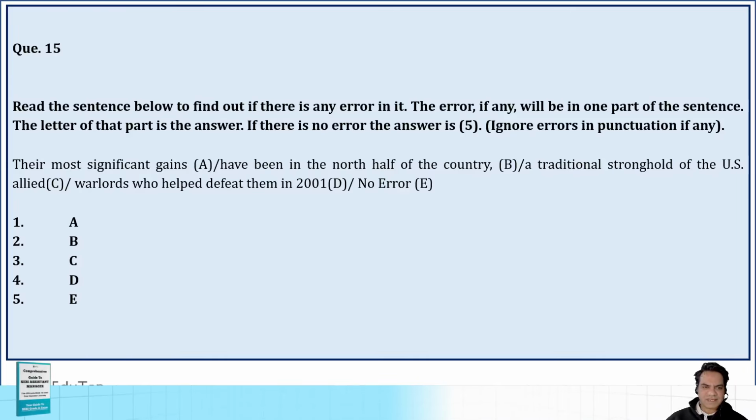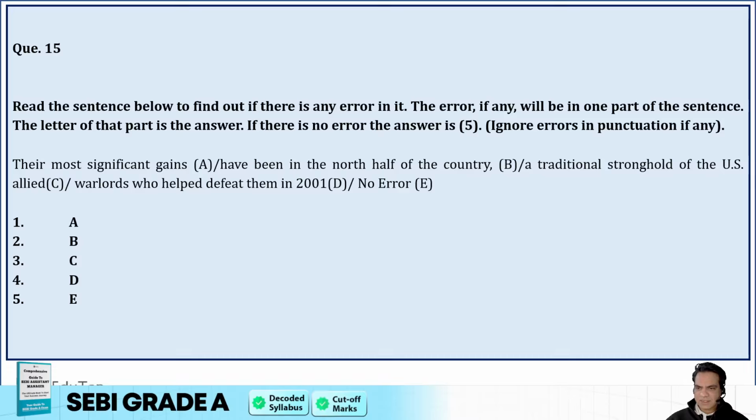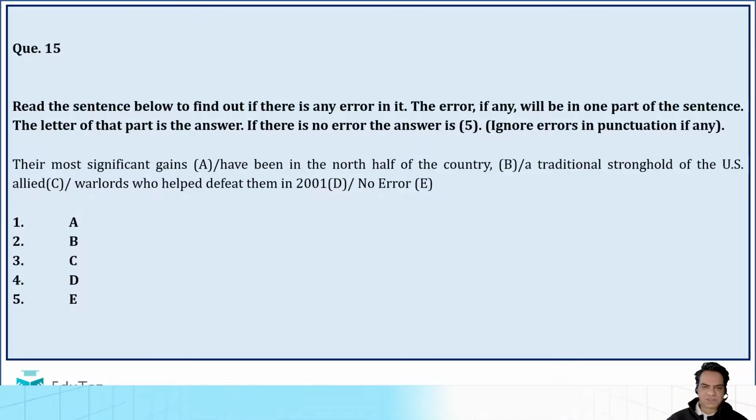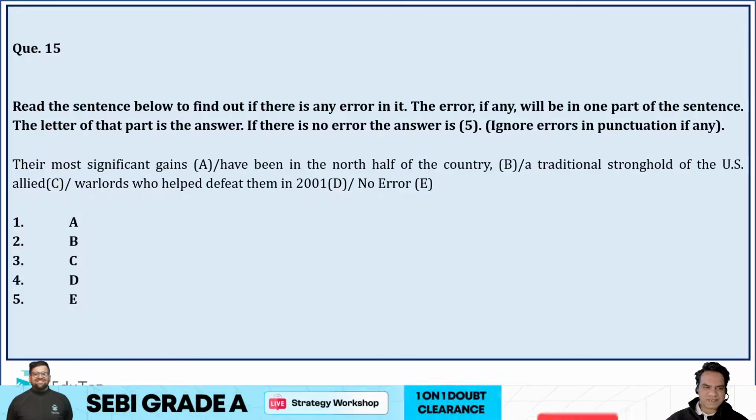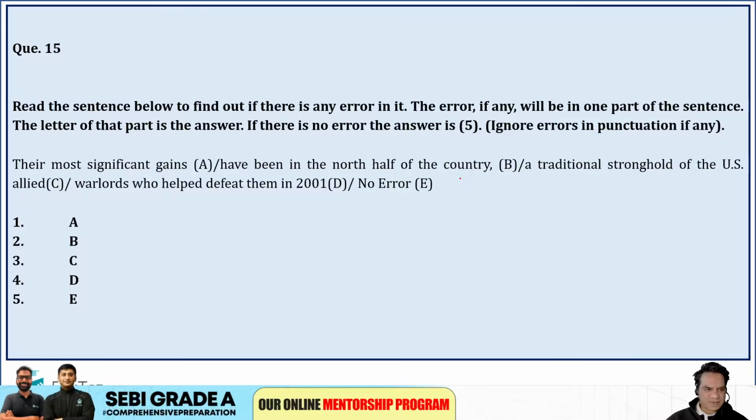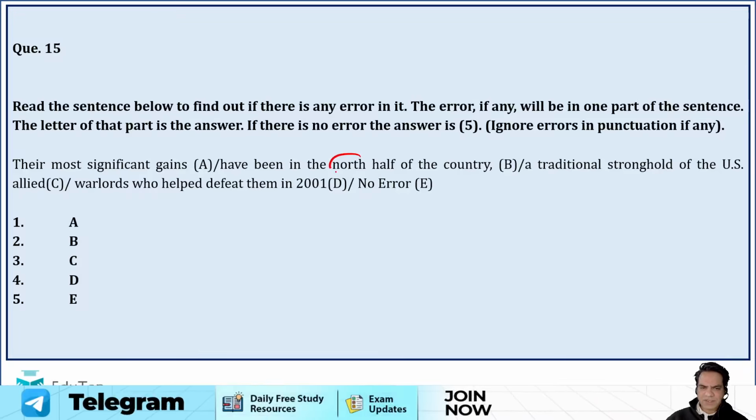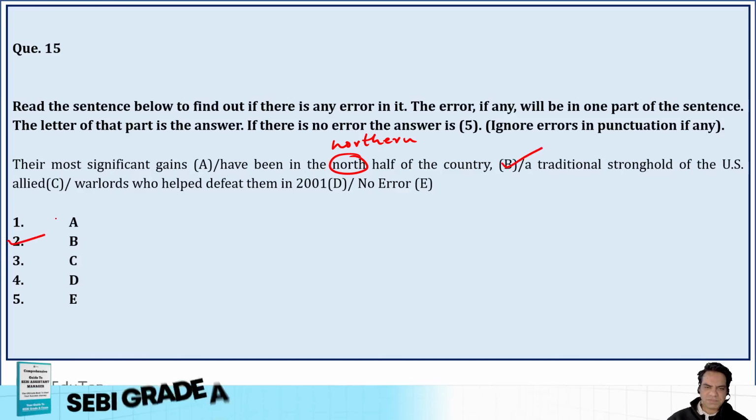Next question, guys. Their most significant gains have been in the north half of the country, a traditional stronghold of the US allied warlords who helped defeat them in 2001. It should not be north half, northern half होता है. North is a direction. जब आप हेमिस्फीयर की बात करते हैं तो उसको हम northern बोलते हैं. So their most significant gains have been in the northern half of the country, not north half. So option B is incorrect here.